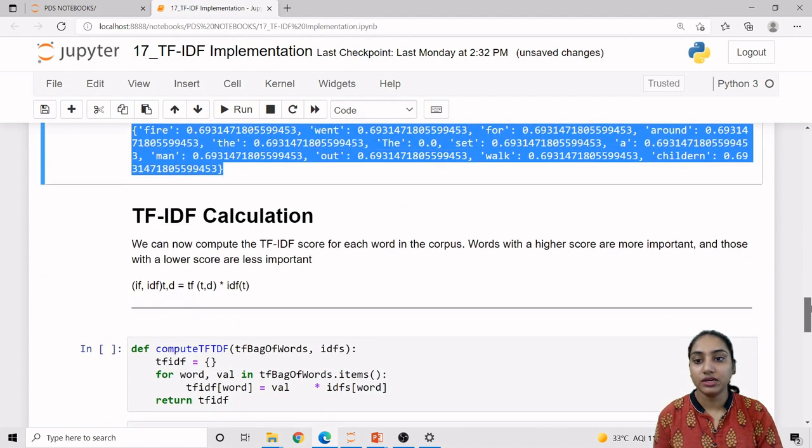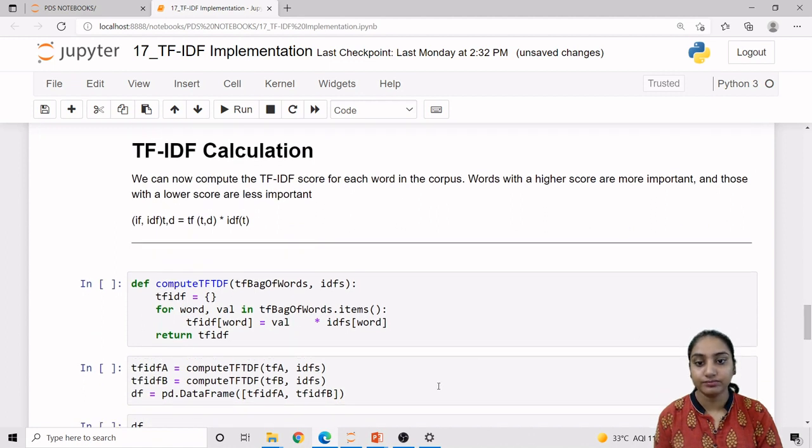Now let us calculate the TF-IDF. Ultimately, the TF-IDF score of each word in the corpus will be important for our analysis: a word with a higher score will be important and a word with a lower score will not be that important. So to find out which words are important or not in our analysis, this TF-IDF calculation will be used. So how can we get the TF-IDF? TF-IDF of a term is equal to the TF of the term multiplied by the IDF of that particular term.